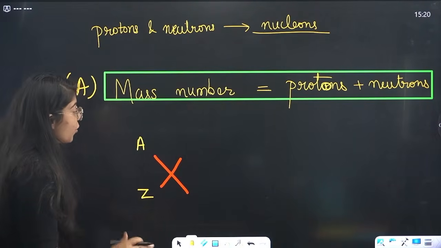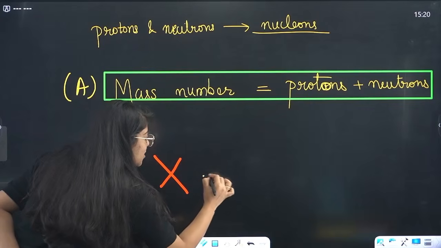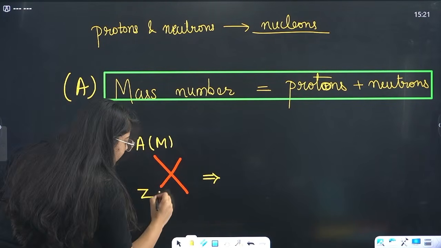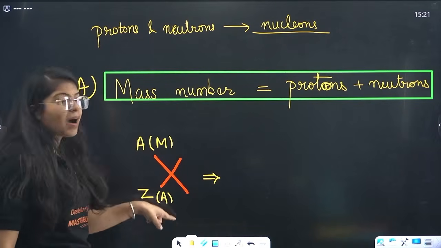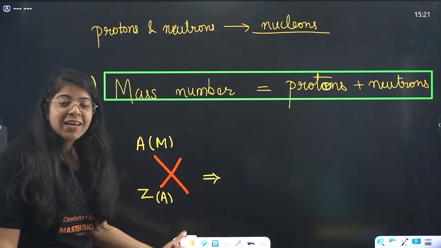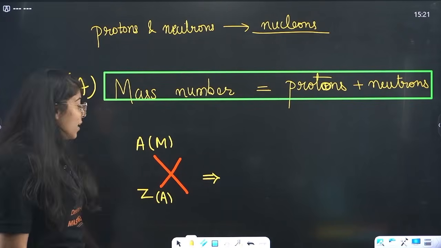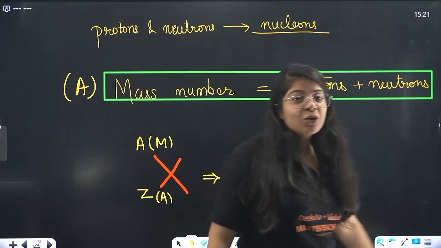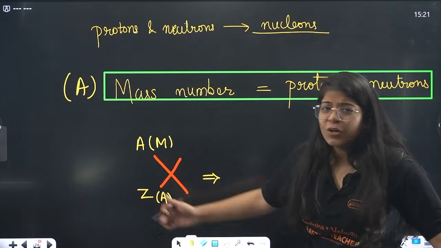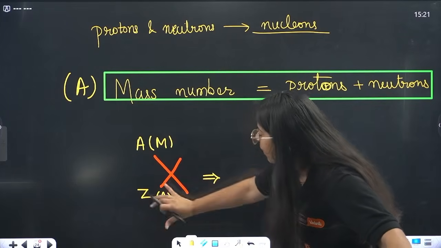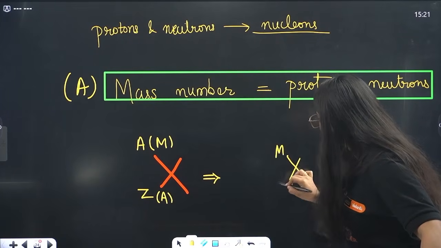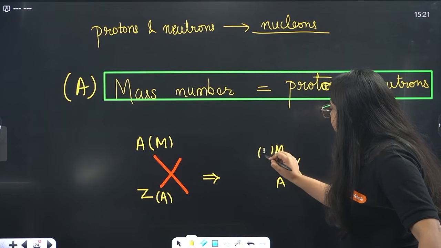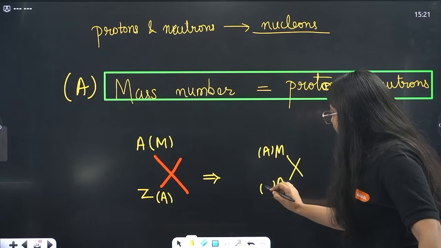Now how do you remember it? It's a cheat trick. What you do, you write it as mass number, then atomic number. Now this is "ma", your mother, mama, mummy in all languages, right? Amma, so this is M-A. Whatever you call your mother, this is ma. We all know what ma is. So you write an element X, and you write ma. Now we'll figure out: mass number is depicted by A, atomic number is depicted by Z.